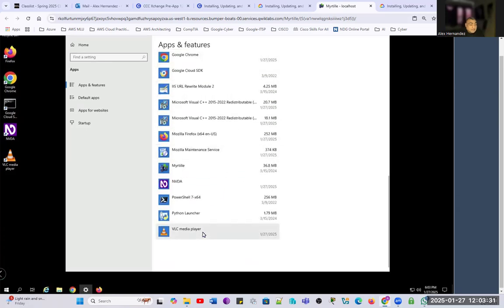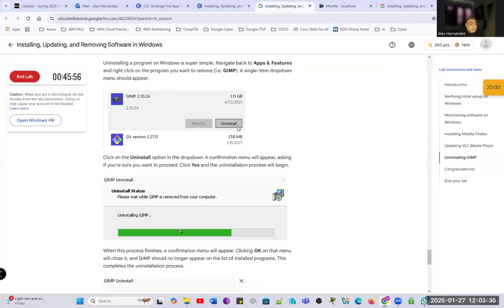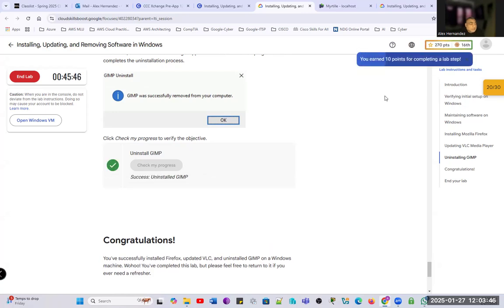We don't have GIMP installed. So the uninstall process took place, and we're going to check for the progress. And bingo, we're going to get another 10 points right here, and that will get us into the complete state.